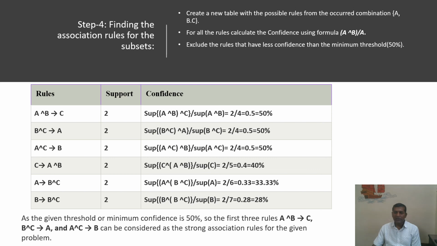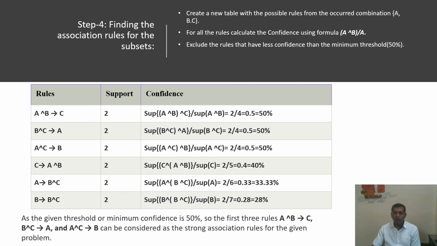So this is less than the minimum confidence threshold of 50% that we have provided. If we apply this 50%, it says that these three are supported rules. These are not supported rules.